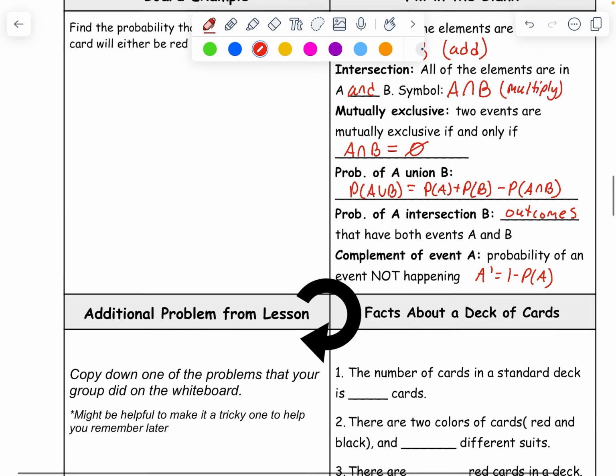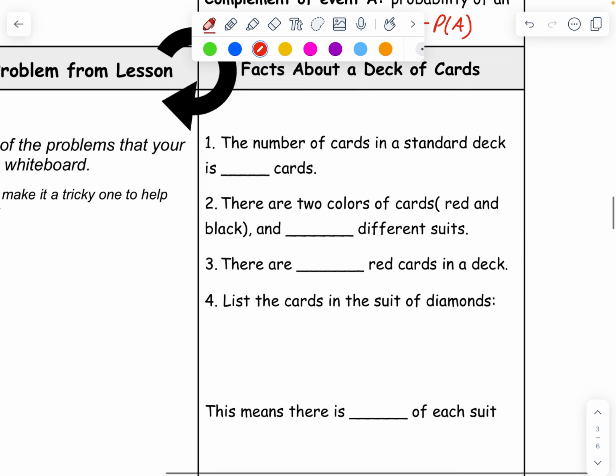So, I have to go over this first because there are some things you need to know about cards. We'll use cards in a lot of examples, okay? The number of cards in a standard deck is 52. There are 2 colors of cards, red and black, and 4 different suits: diamonds, spades, clubs, and hearts.